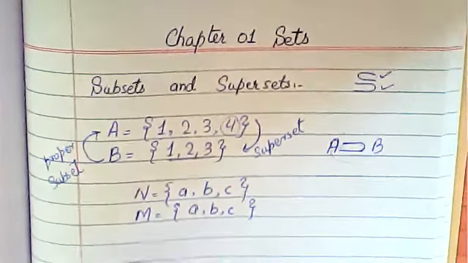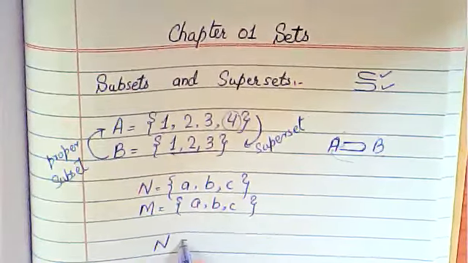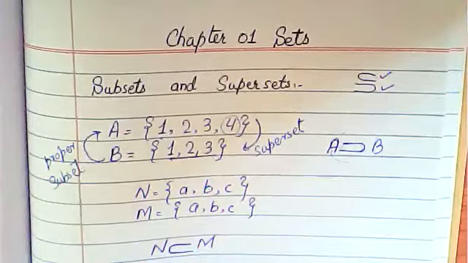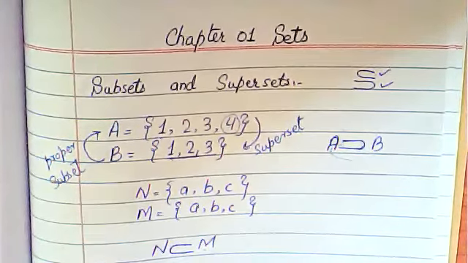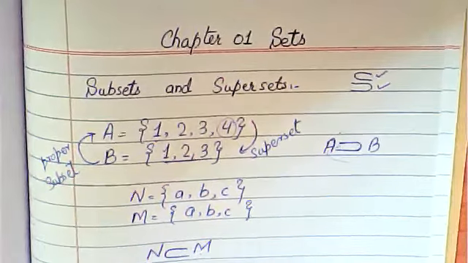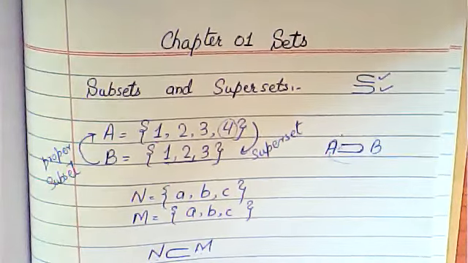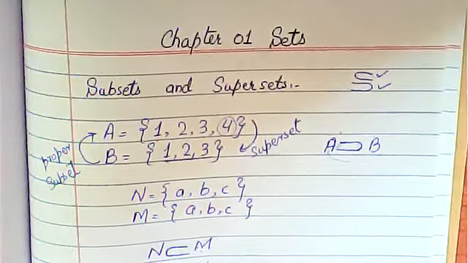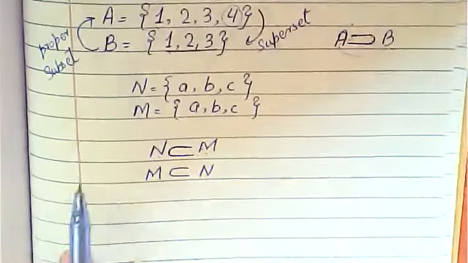Okay, now look here. In this case you will say that N is the subset of M. N जो है वो M का क्या है? Subset है. Similarly, you will say that M is the subset of what? N. ठीक है? If we talk about this one, N is the subset and M is the superset. Here M is the subset and N is the superset, because all the elements are the same. So at the same time they are subsets and supersets of each other as well.